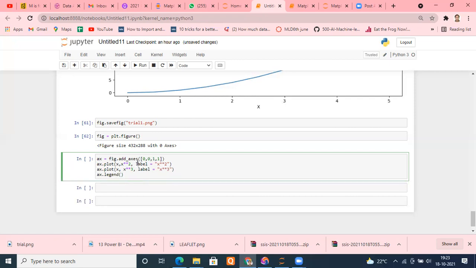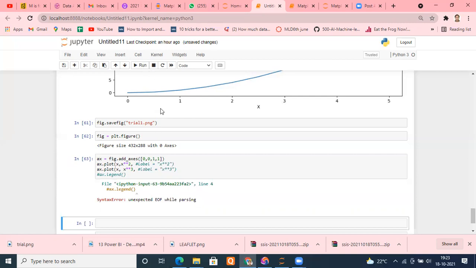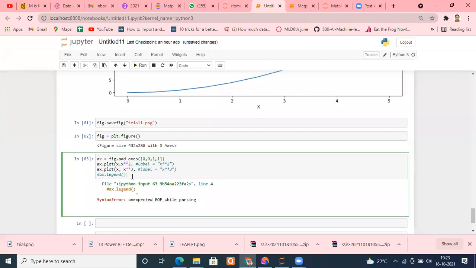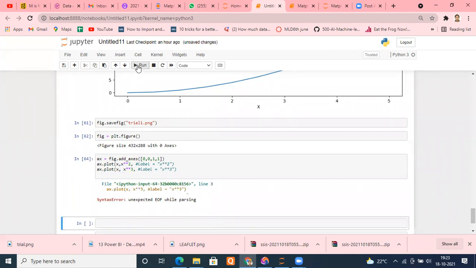Or let me do one thing. Let me comment these out first, so that you can understand what I mean by that. And also let me comment this. Later on, I'll show you. Let me run this. Unexpected. What happened? Okay, it is taking it as a function only. Why is it taking it as a function? Let me delete it and run this again.